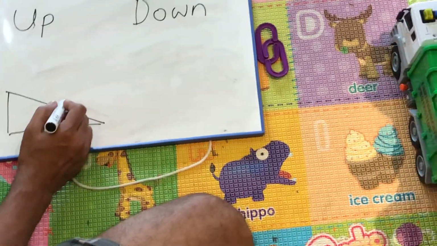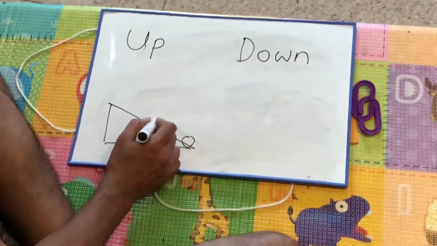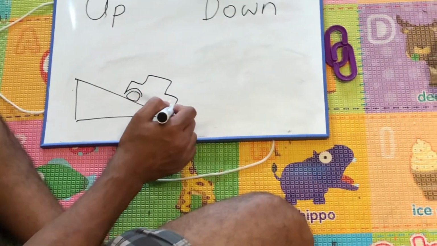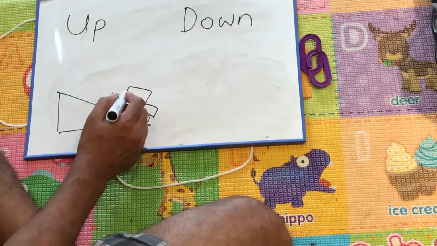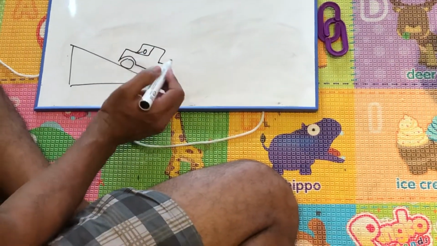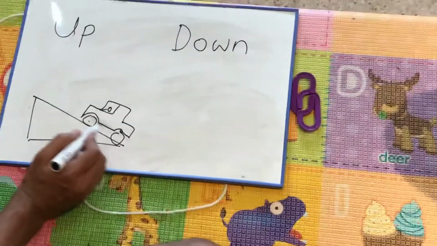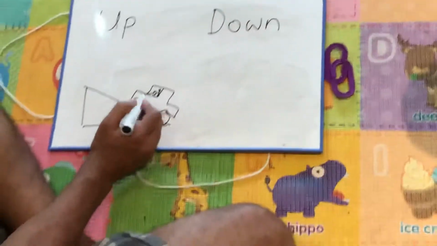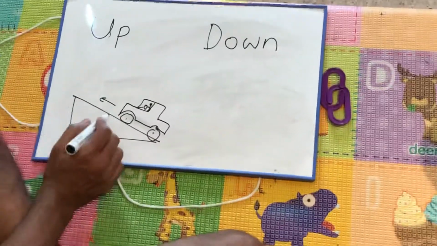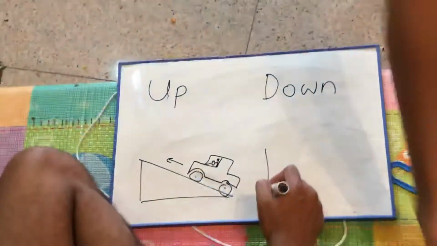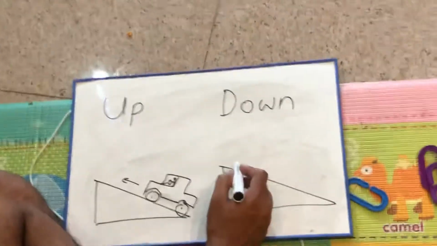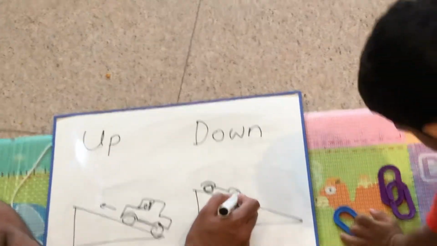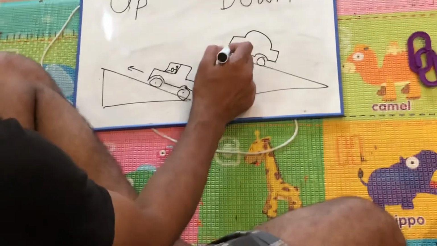It is up. Look. It could actually be going either up or down. No, you can see the steering wheel, and cars are directional. Okay, here's the steering wheel. Look, it's going up. This car is going up. Okay. Look, Bemu's riding the car. Wow, Bemu rides the car up the slope. Look, it's going up. And here it's going down. Look, here's another ramp. And here the car is going down the ramp. Look, there's another one.